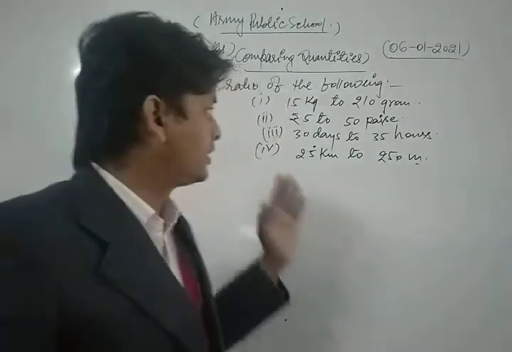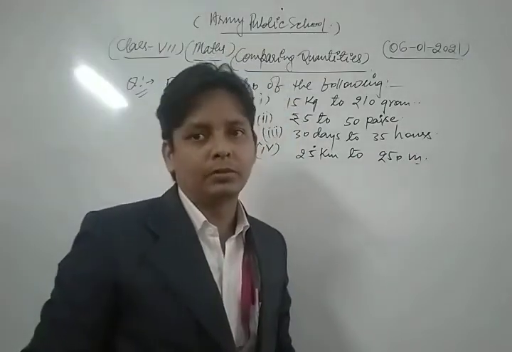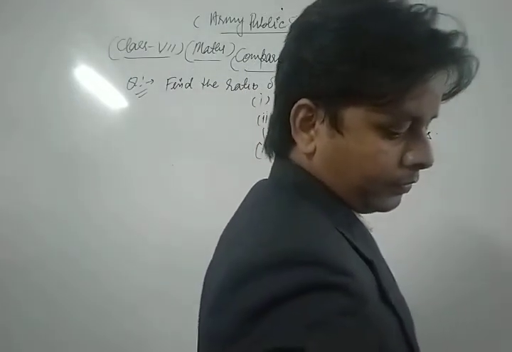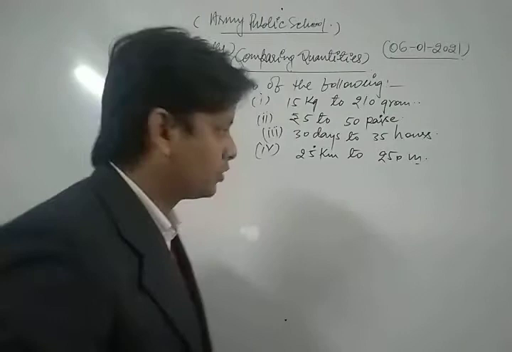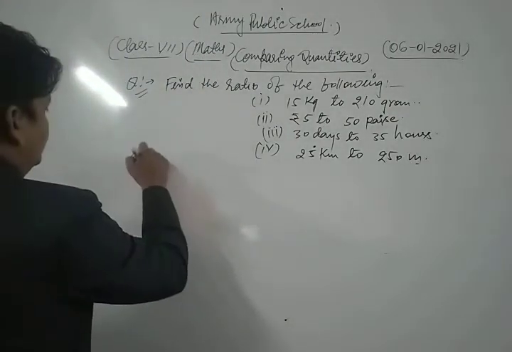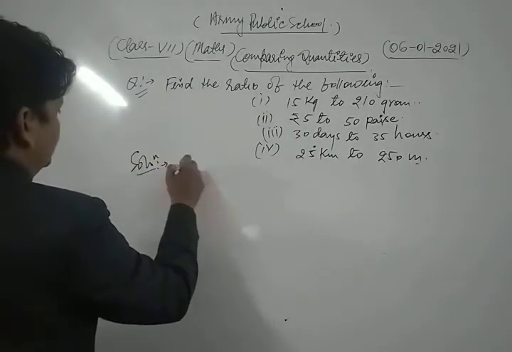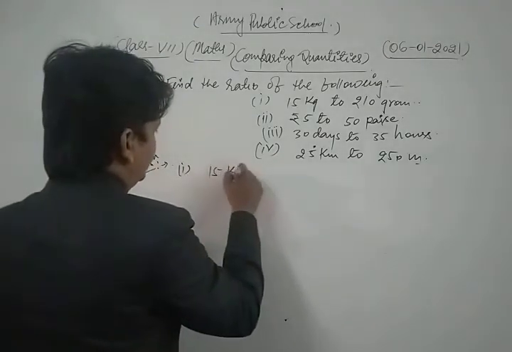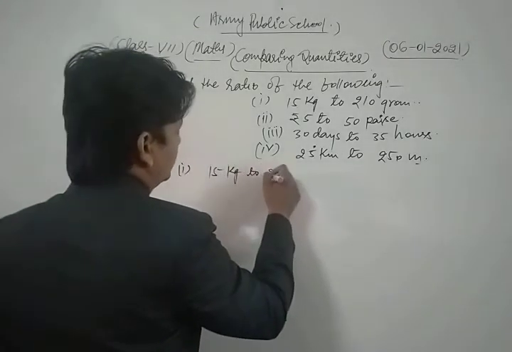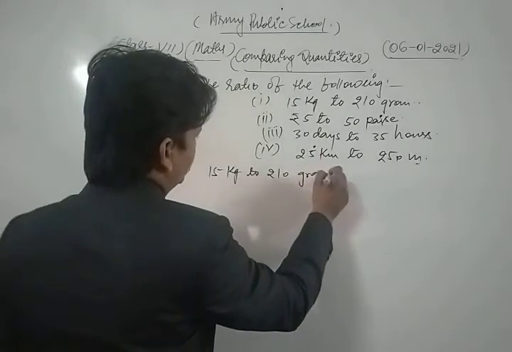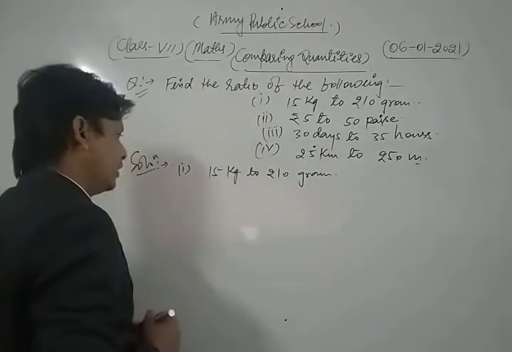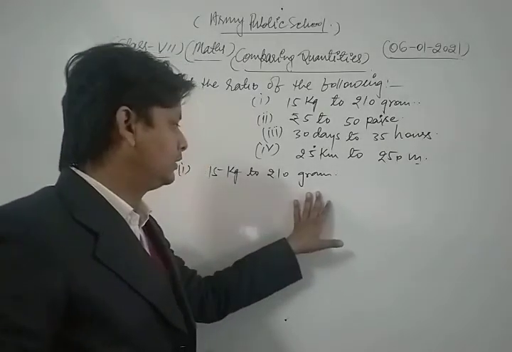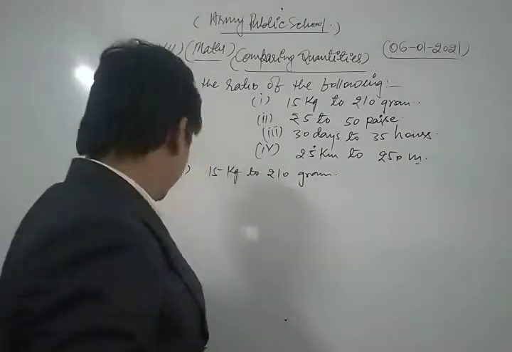Now we discuss all the questions one by one. So first of all, dear friends, we take and solve the first part of this question. Let's see. First part is 15 kg to 210 gram. We find the ratio of 15 kg to 210 gram.